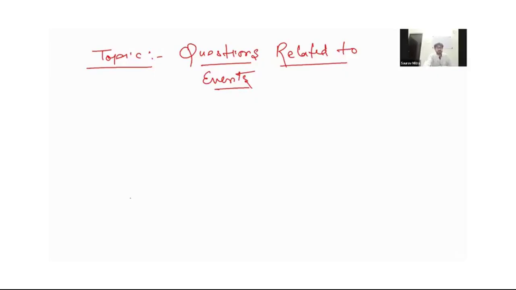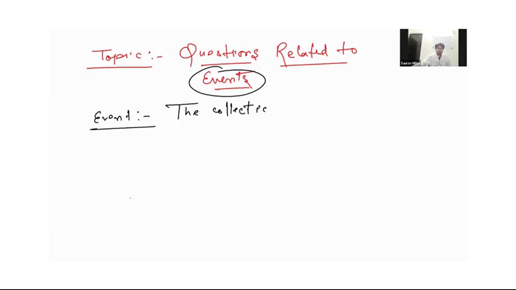Today's topic for the session is questions related to events, which is from your chapter on probability. First of all, we should know what an event is. So what is an event? It is a collection of specific outcomes from all the possible outcomes.